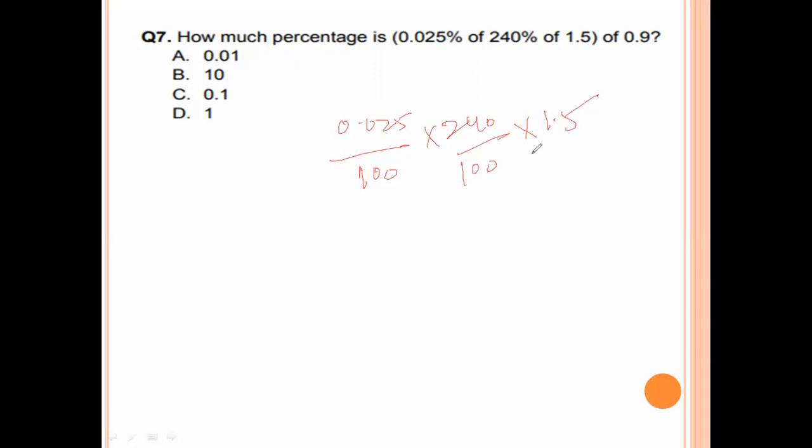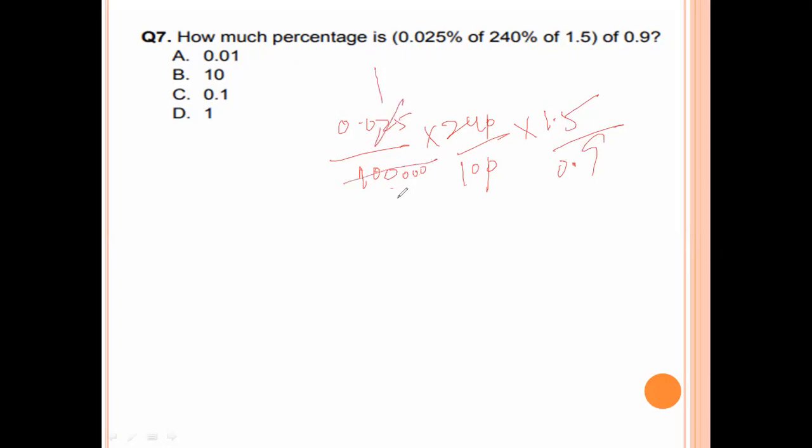Divided by 0.9 means 9 into this value. 0 0 get cancelled. So here for eliminating this value, put 3 zeros here. 0.025. Here 15 by 9 we get here. Before one digit, here before one digit we have that one.